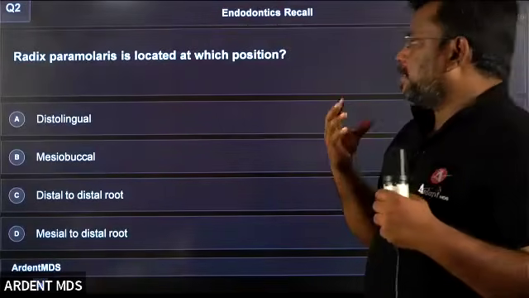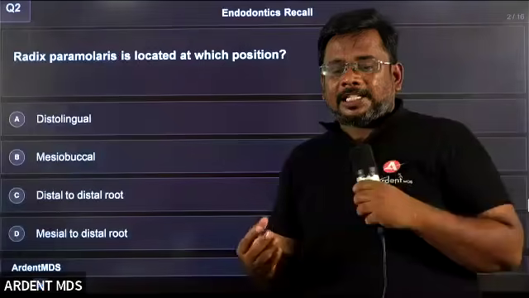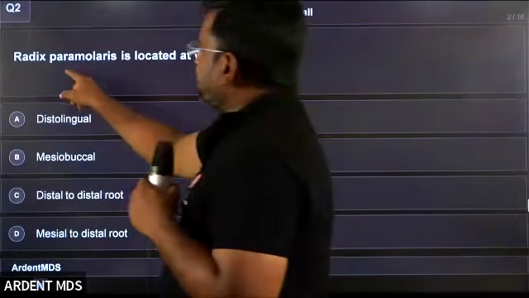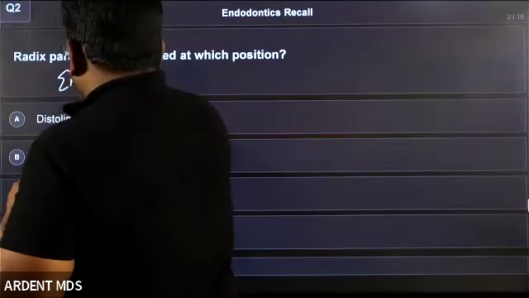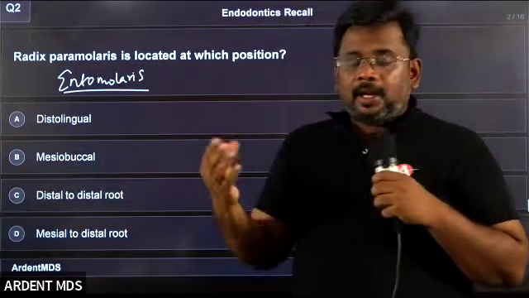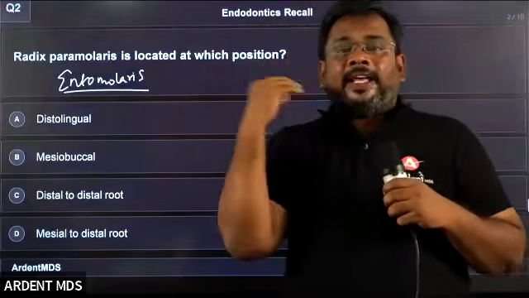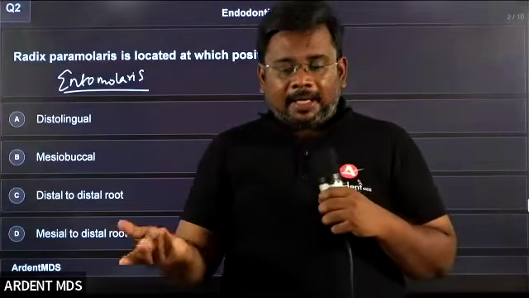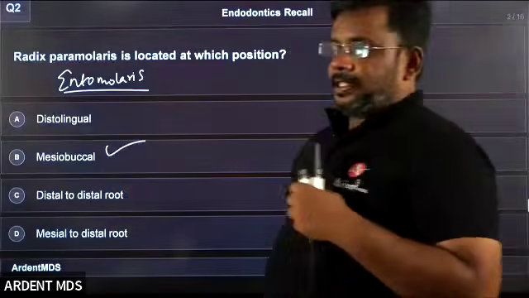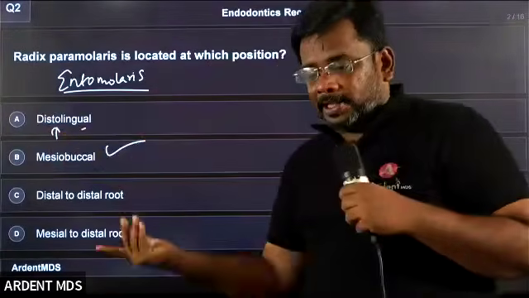Next question: radix paramolaris is located at which position? There is something called radix paramolaris and radix entomolaris. These are extra roots present in the mandibular molar. The extra root on the mesiobuccal side is called paramolaris. Just opposite, on the distolingual side, it is called entomolaris.